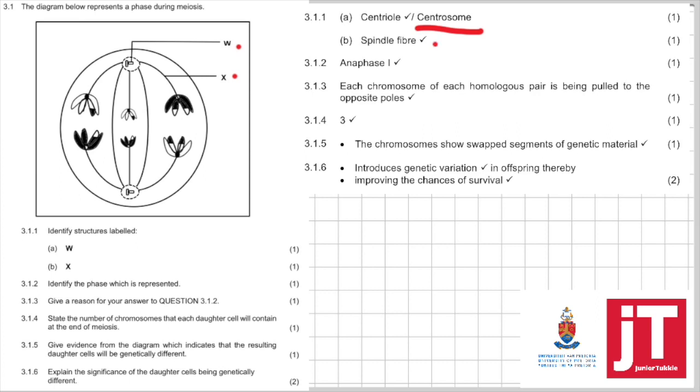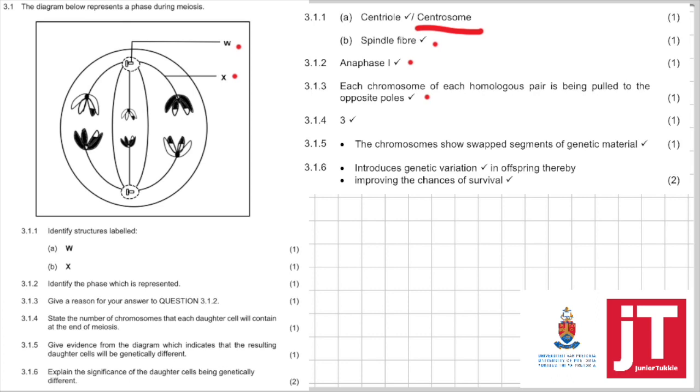3.1.2. Identify the phase which is represented in this diagram. Can you see the chromosomes are moving apart? Whole chromosomes are moving apart. So apart, anaphase, and it's anaphase 1 because they are whole chromosomes. Give a reason: each chromosome of each homologous pair is being pulled to opposite poles. 3.1.4.